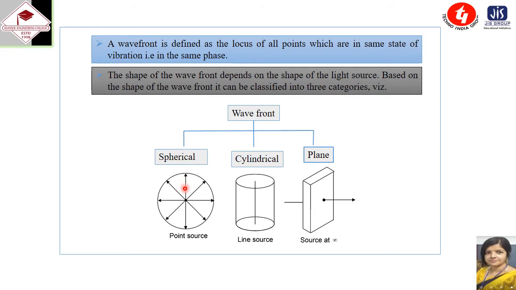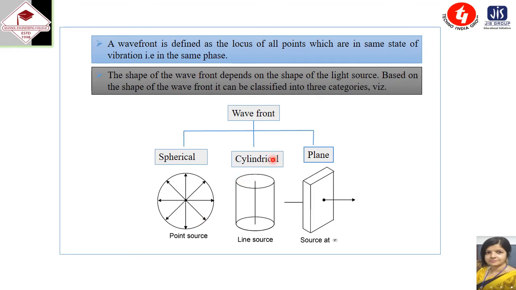In spherical wavefront, this wavefront is produced by a point source of light. It is because the locus of all such points which are equidistant from the point source lie on the surface of a sphere. So this is the spherical wavefront.